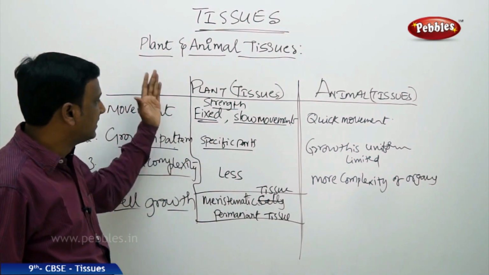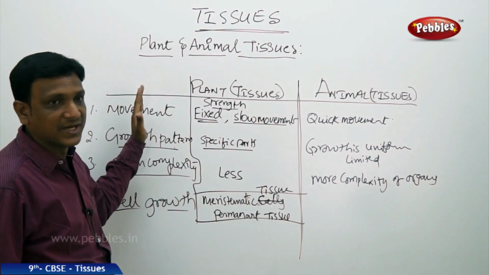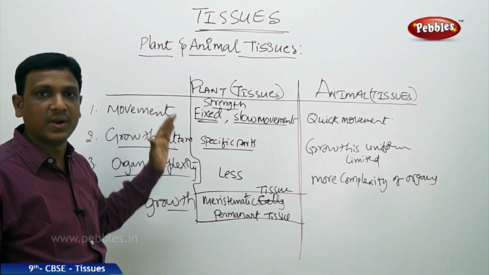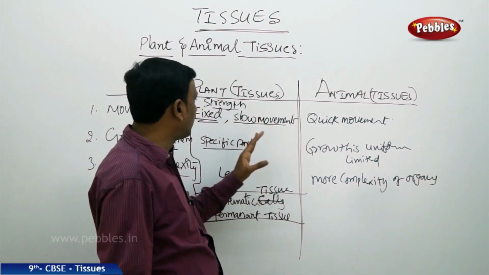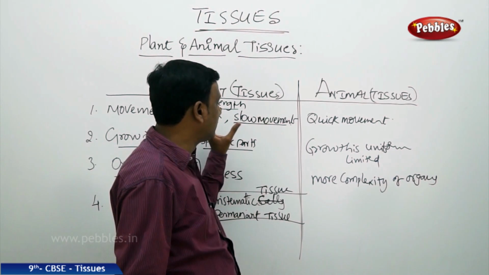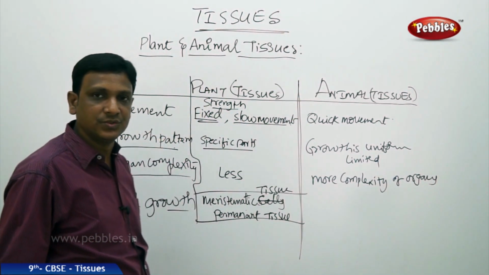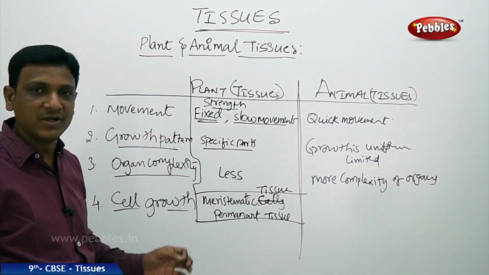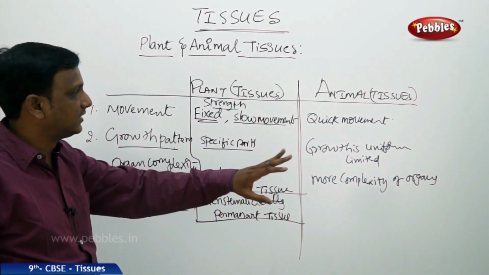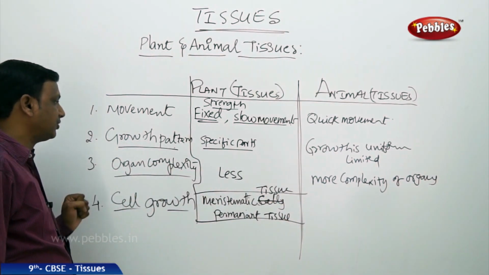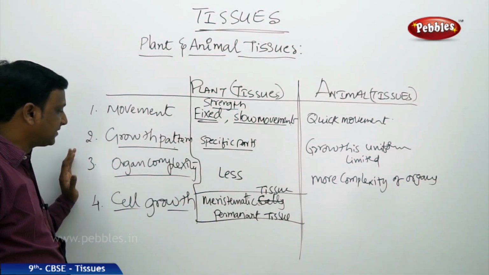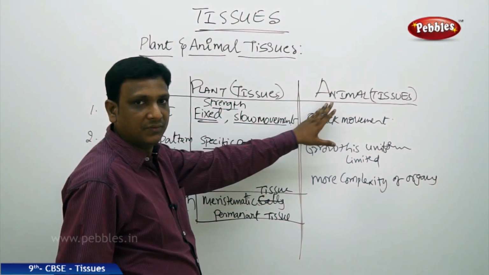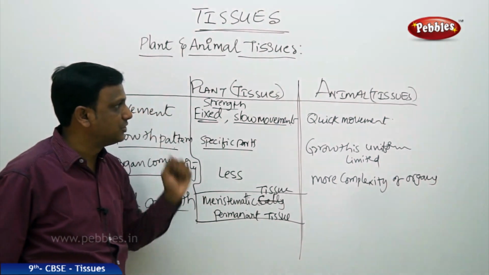So what are the reasons? Plants need strength, so they need tissues which provide them high strength. They do not require tissues which provide flexible movements, because movement is not a characteristic of the plant. Of course, even though they possess little movements, in case of animals they require tissues which help in quick movements, large number of movements, that is movement within the body, and movement from one place to another, that is locomotion. For all these movements they require tissues. So growth pattern, organ complexity and cell growth, all these are the differences between a plant and an animal, which decide the kind and number of tissues they have.